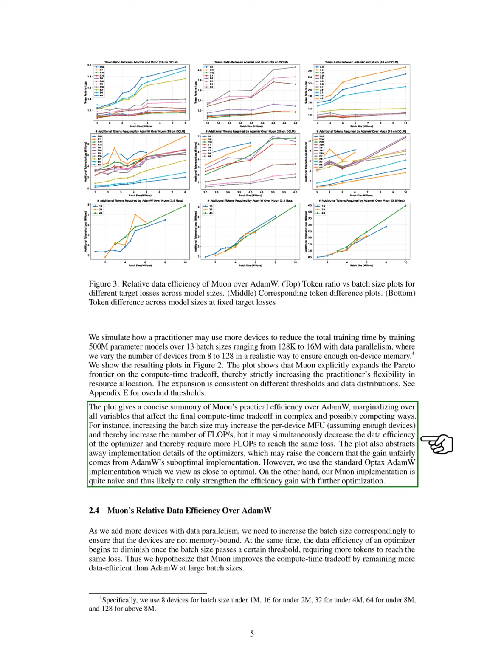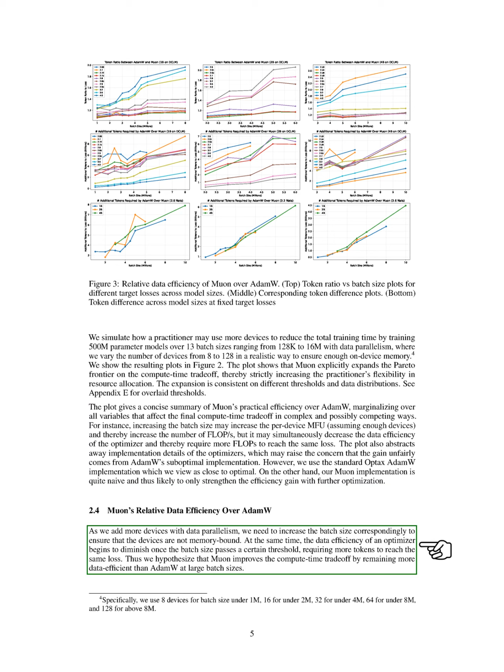For example, increasing the batch size can raise the number of floating point operations per second, but it might also reduce the optimizer's data efficiency, requiring more operations to achieve the same loss. We also noted that our implementation of AdamW is standard and close to optimal, while our Muon implementation is basic, suggesting that further optimization could enhance its efficiency.